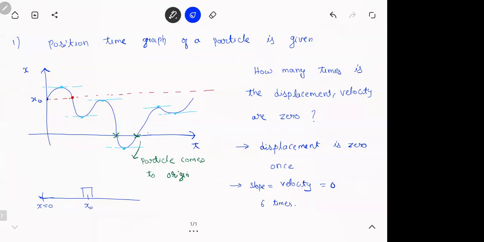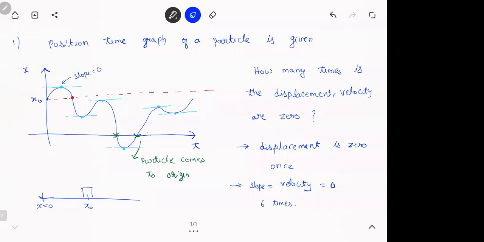Are you getting it? Maximum, minimum basically. Every time it takes a turn, it has to stop. So there are 6 points where the slope is 0. 3 peaks and 3 valleys. Got these points? So these are the points where the slope is 0. Slope 0 means what? Horizontal line. If it becomes parallel to the x-axis, it becomes slope 0. Hope everyone knows what a slope 0 line is. It's a flat horizontal line.